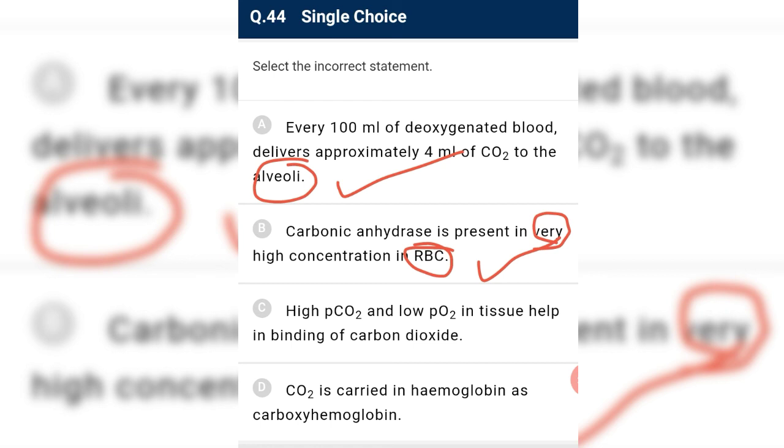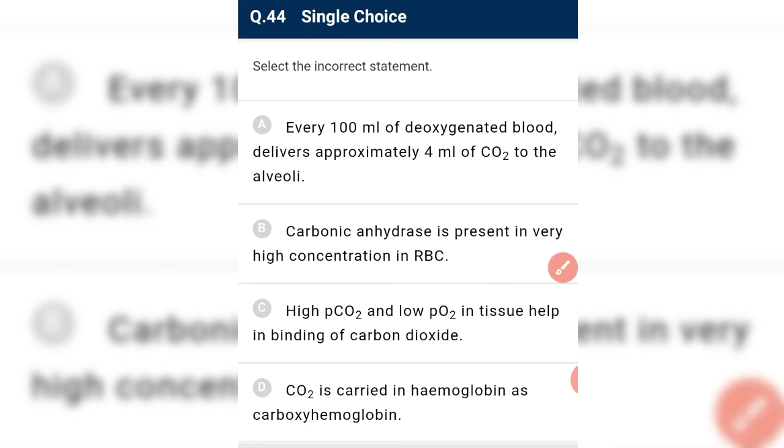High PO2, absolutely correct. CO2 is carried in hemoglobin as carboxyhemoglobin. No. CO2 is carried in hemoglobin as carbaminohemoglobin. Carboxyhemoglobin is formed when carbon monoxide reacts with hemoglobin and not carbon dioxide. So it is incorrect and the required answer.